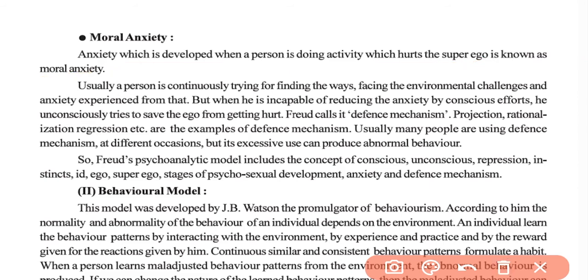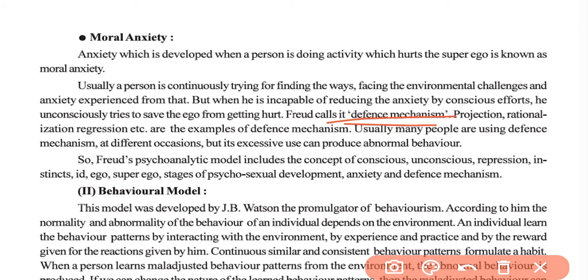Okay. So usually a person is continuously trying to find ways of facing the environmental challenges and the anxiety experienced from them. But when he is incapable of reducing the anxiety by conscious efforts, he unconsciously tries to save the ego from getting hurt. And Freud calls it defense mechanism. So a person tries to fight against the anxiety and reduce it, but if he is not able to do so with conscious efforts, then he unconsciously tries to save his ego, and this mechanism is known as defense mechanism.